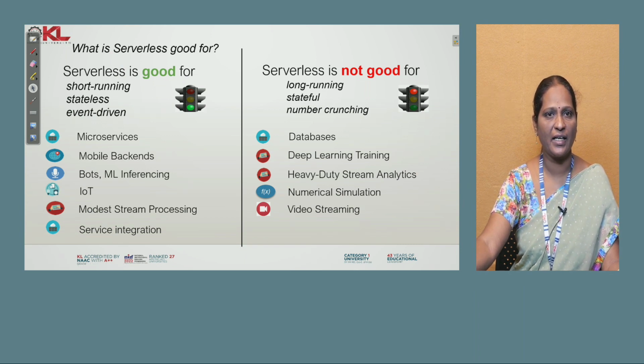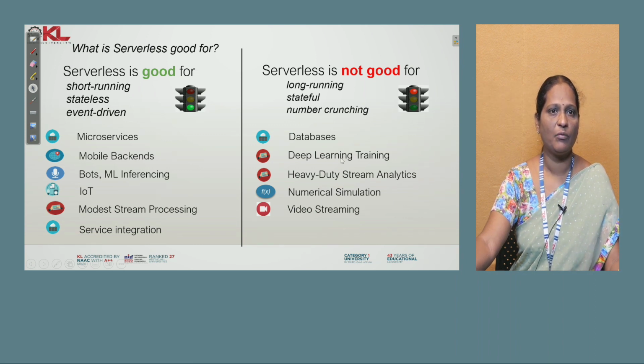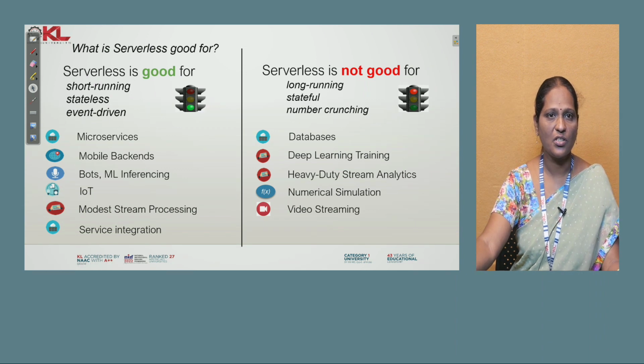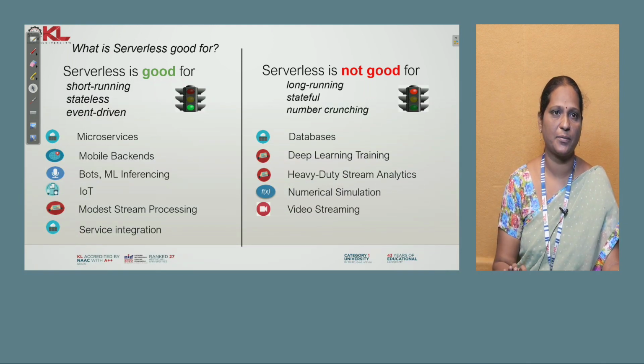Like Lambda, if you take it, it works for short workloads. Short in the sense the time is 15 minutes. So it is not good for long running jobs, like databases with heavy data to process, which takes more than 15 minutes. And deep learning training, heavy duty applications, and video streaming are not suitable because of long running jobs. So we can conclude that serverless services are good for short running and event driven stateless applications. Serverless is not good for long running jobs.